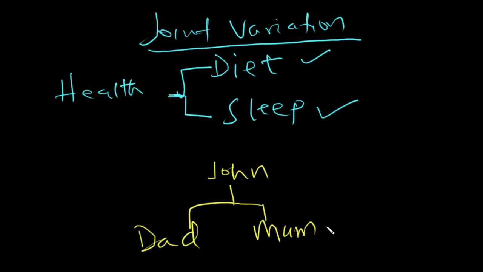Now, let's imagine that his mother's income should increase. That may affect the income that John is going to get. So John may now have more income, and that will also affect how John is going to spend. If his dad's income should reduce, that is also going to affect John's income. So the money that will be in John's pocket depends on two people, his dad and his mom. So that is also joint variation.